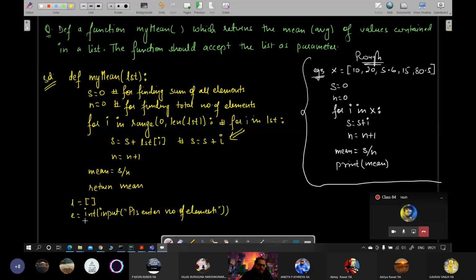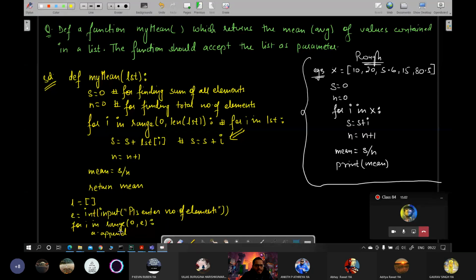Okay. And then you can write for I in range 0 to E, and you can write a dot append.